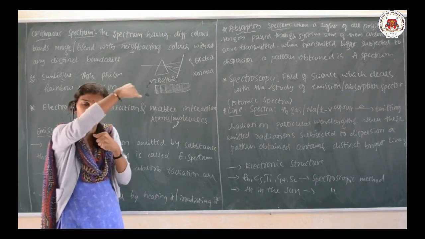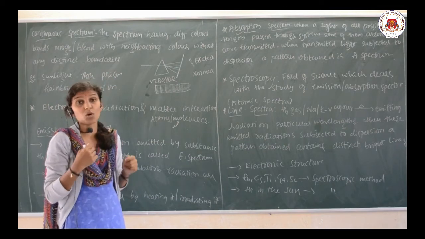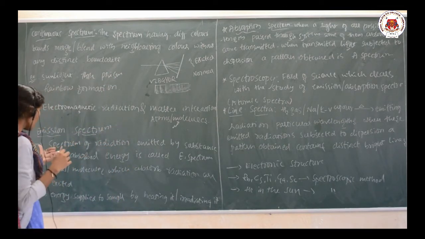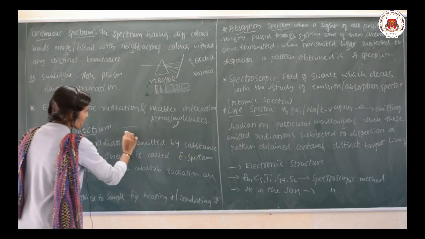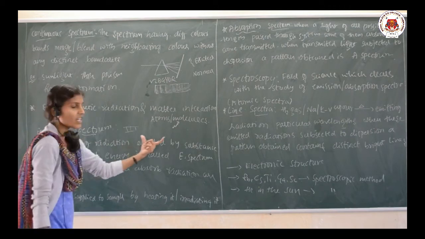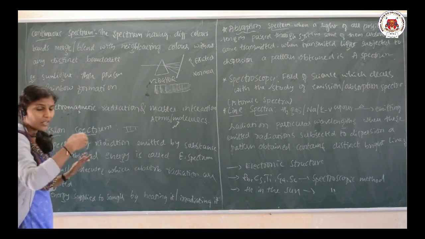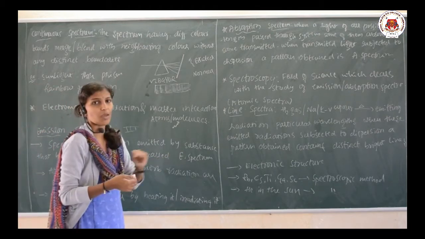Whatever spectrum we get from the emitted radiation, that is what we call the emission spectrum. It is the spectrum of the radiation given out by the substance which has already absorbed the energy.